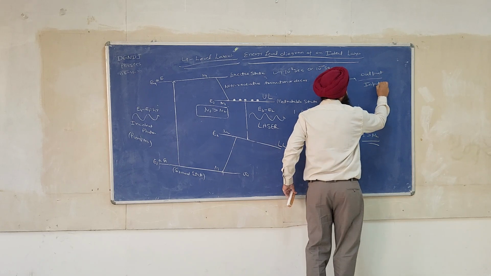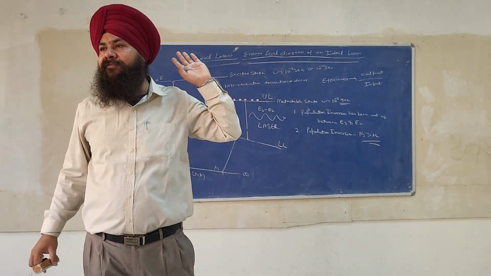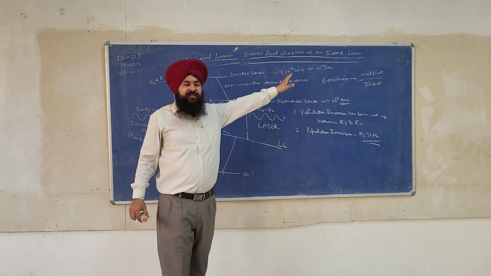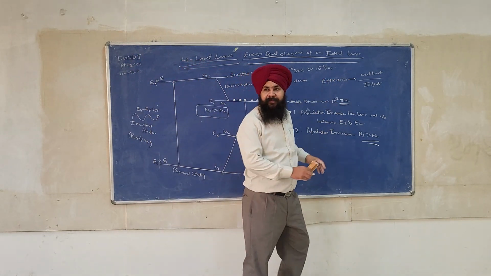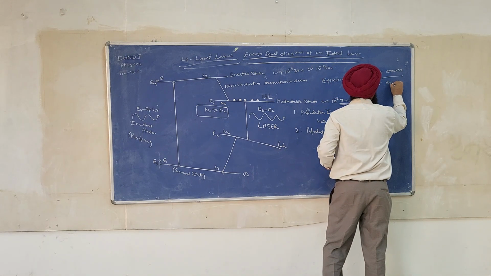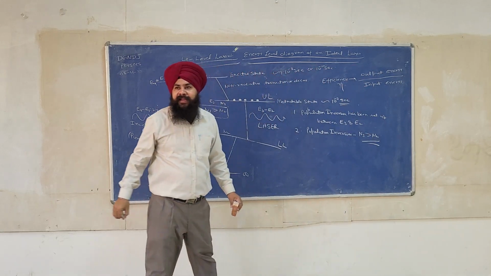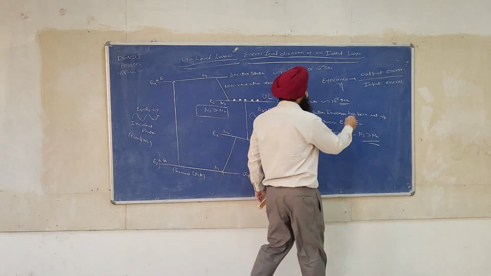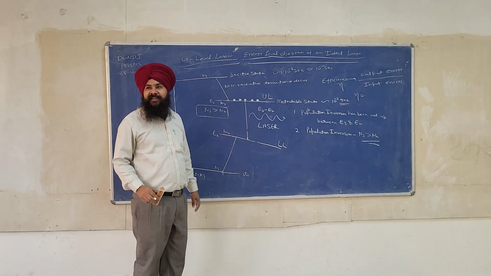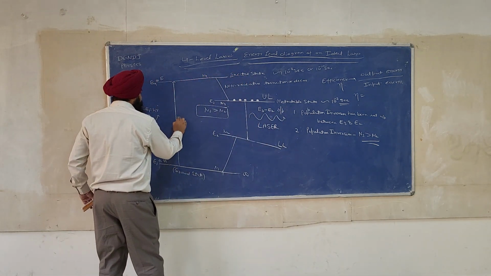This is the standard formula for any kind of device or any kind of physics. So this is the basic formula: output energy divided by input energy. Now what is output energy? Efficiency is defined by eta. What is output energy? E3 minus E2. Yes, this is the output energy and this is the input energy.